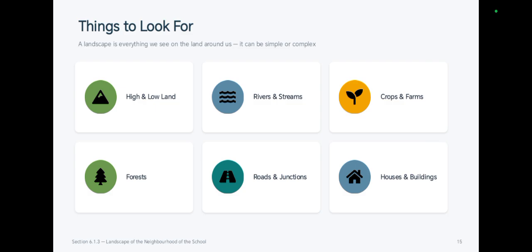When we look at the land around our school, we notice things like high and low land, rivers, farms, forests, roads, and houses. All of these together make up our landscape. For example, a school near the hill country might have mountains and tea estates nearby, while a school near the coast, like in Negombo, might have flat lands, coconut trees, canals, and fishing boats close by. Every school has a landscape that looks different.